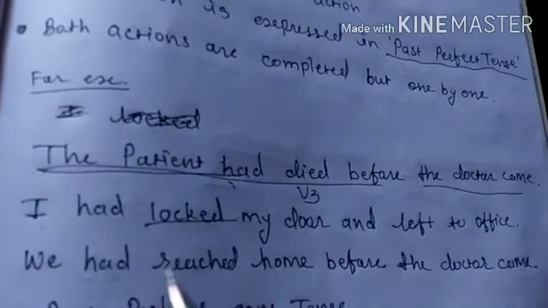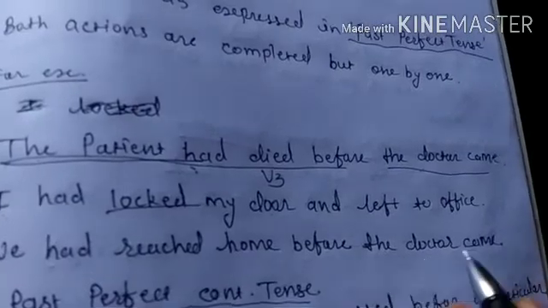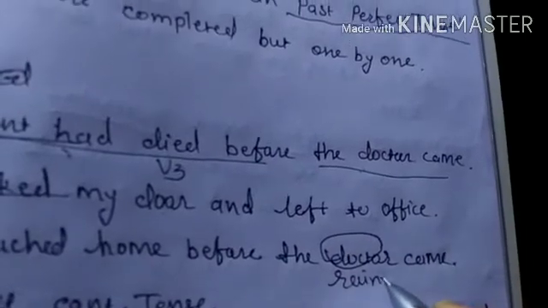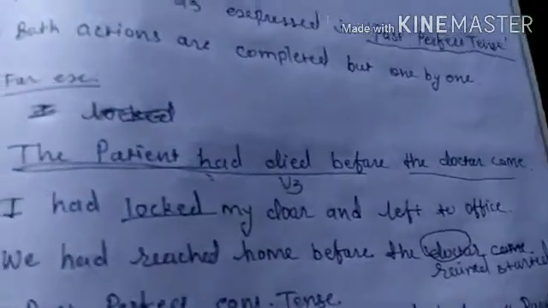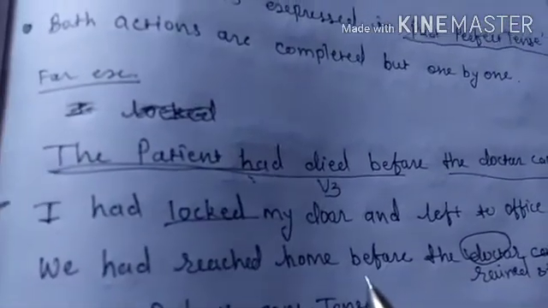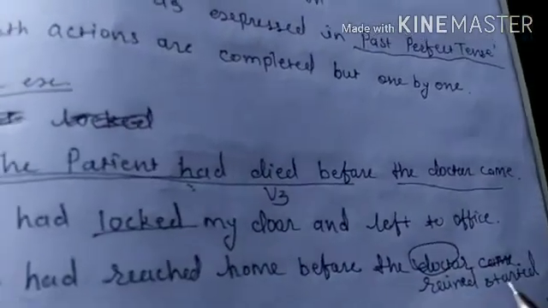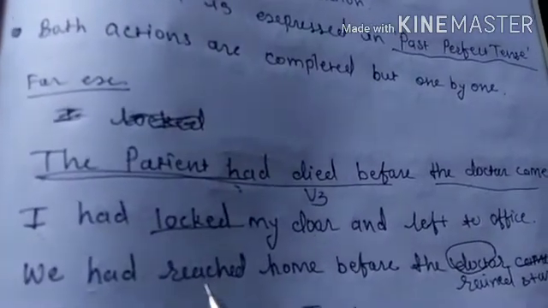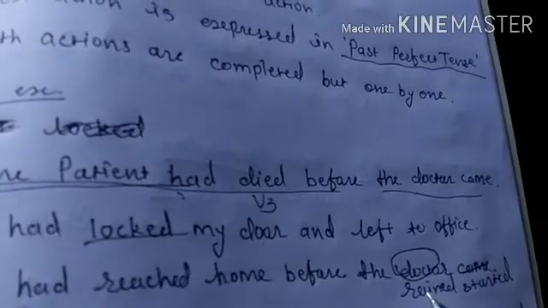Next example: we had reached home before the rain started. Which action first took place? We reached home, and after reaching, what happened? The rain started. So the first action, reaching home, happened first, so it is expressed in past perfect tense, and later, after reaching home, the rain started.